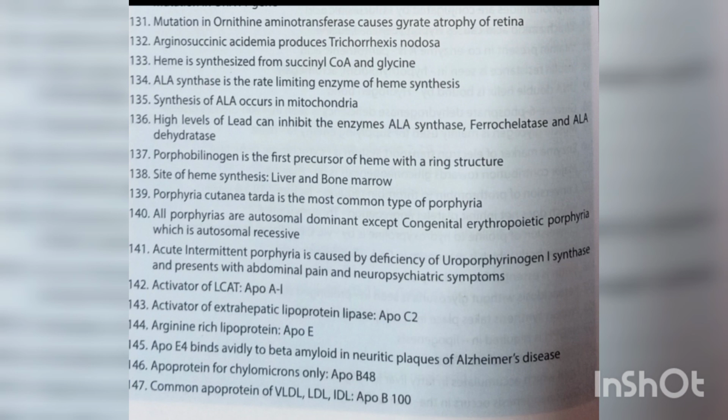Activator of LCAT, ApoA1. Activator of extrahepatic lipoprotein lipase is ApoC2. Arginine-rich lipoprotein is ApoE. ApoE4 binds avidly to beta amyloid in neuritic plaques of Alzheimer's disease. Apoprotein for chylomicrons only, ApoB48. Common apoprotein of VLDL, LDL and IDL is ApoB100.